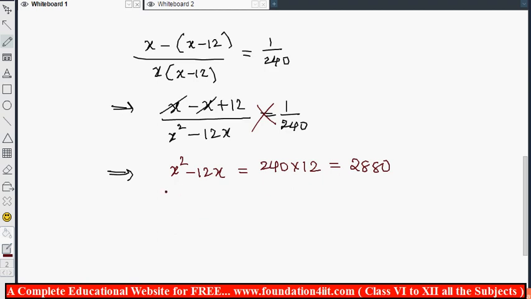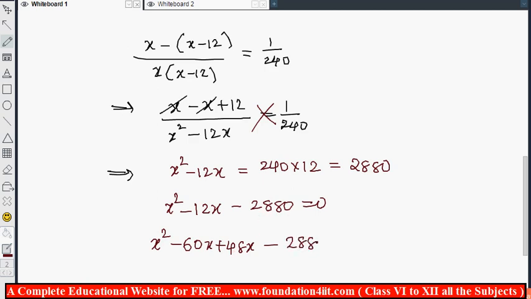Then x squared minus 12x minus 2880 is equal to 0. Take left, split these terms. This is minus 60 plus 48. So x squared minus 60x plus 48x, because minus 60 plus 48 is minus 12 and minus 60 into 48 is minus 2880.